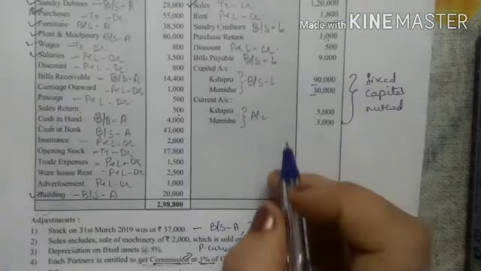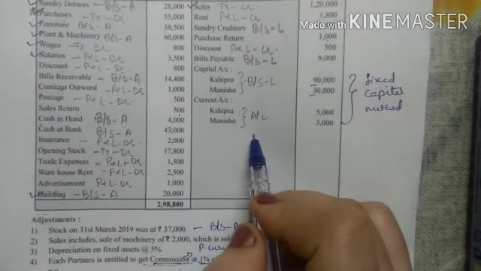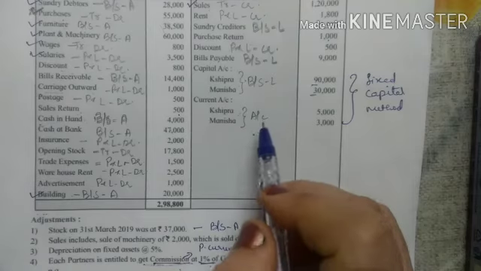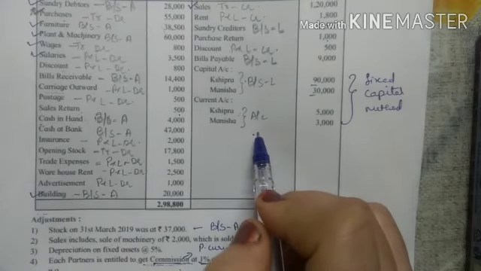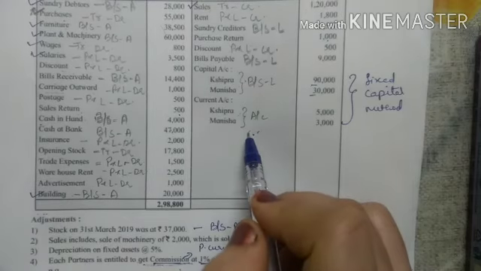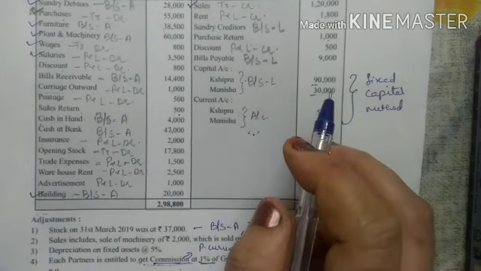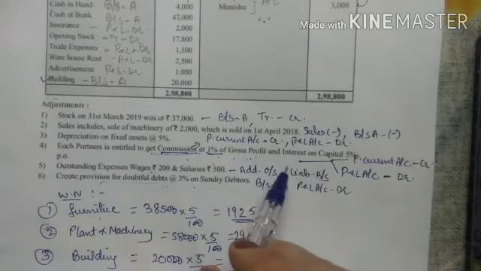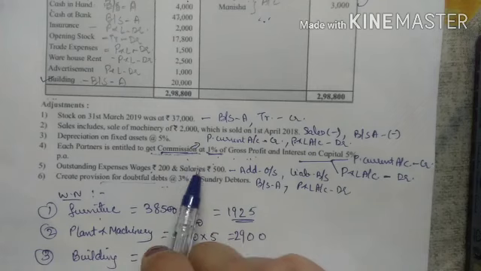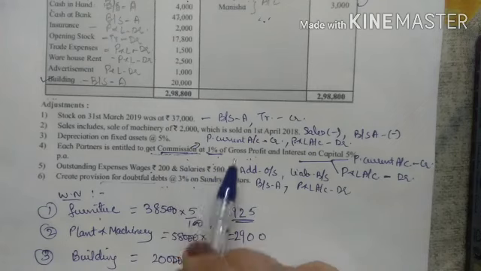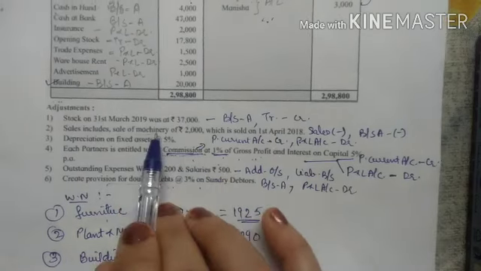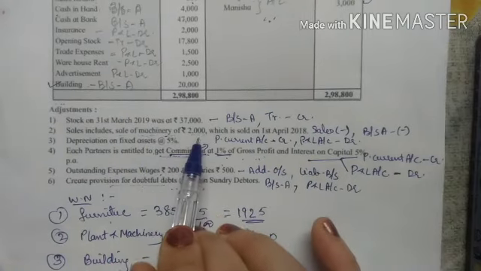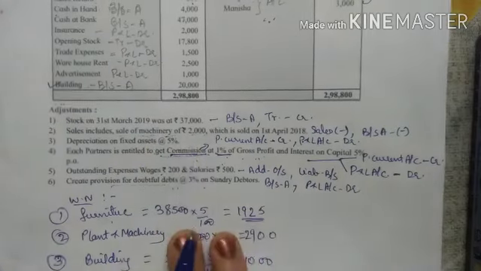So the new thing in this problem was the current account. So whenever there is fixed capital method and current account is also given, so you will do all the adjustments in the current account. That you have to remember. It's a very important problem as there are many adjustments, right? And you have learned about the interest on capital, you have learned about the commission, right? So it's a very nice problem. Even this adjustment is a very important adjustment about sales. So thank you.